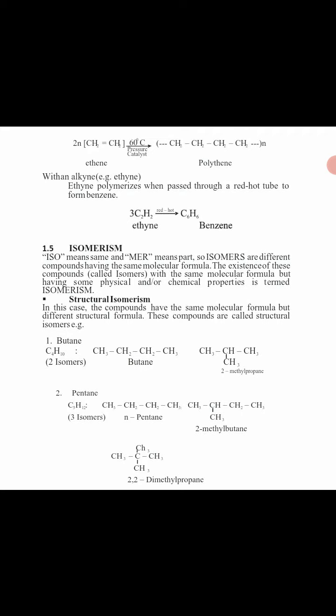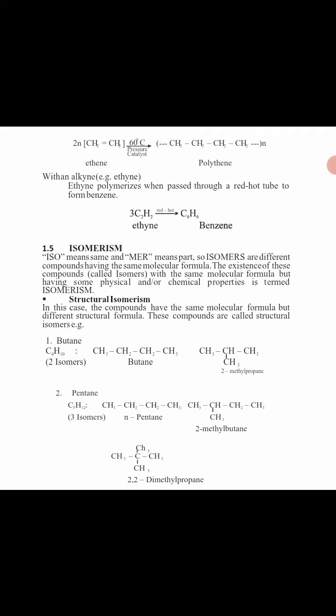Are we there? So that's butane and 2-methylpropane. Have you seen it? All they needed to do was to bring out one of those CH2. Look at it. You have CH3. Then they brought out one of the CH2 and removed a hydrogen from the remaining CH2. Then you now have CH3. The diagram is very explanatory. You now have CH3, CH. Then the H removed from the second CH2 was added to the other CH2 removed, and it became CH3. So you have CH3, CH with an attachment below, and CH3.